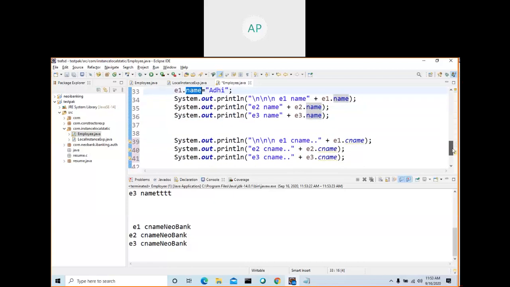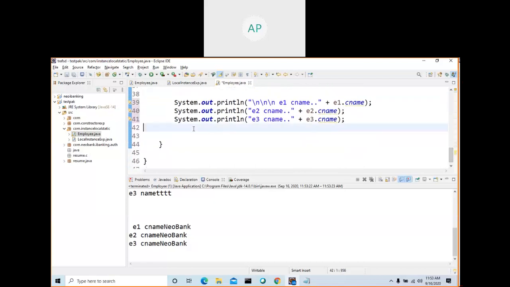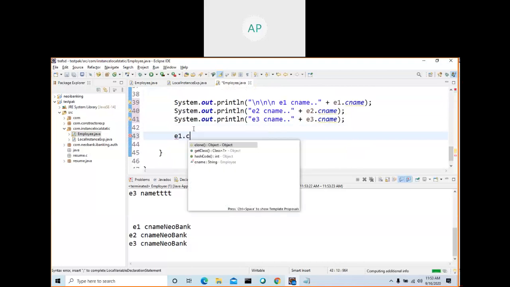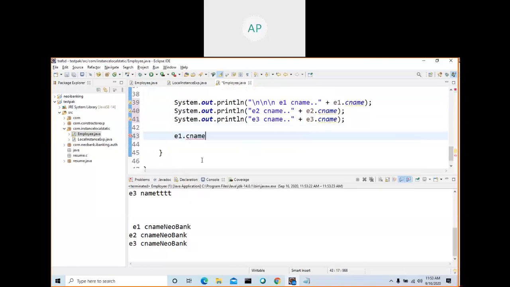Okay, now see here, for the instance variable, you change e1.name to Adi, so it is affecting only one object. Same way, if I change here e1.cname,